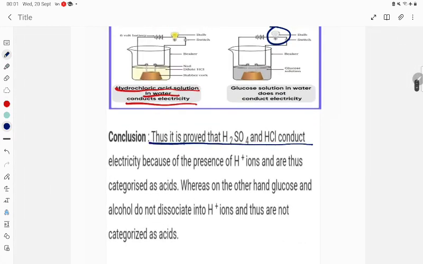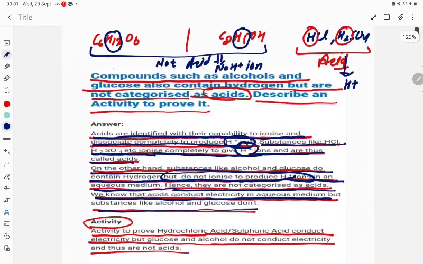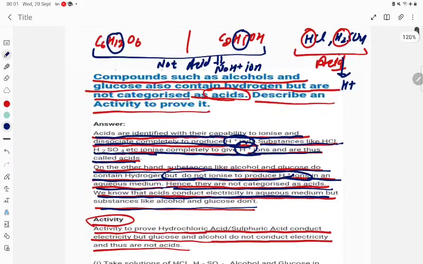Thus it is proved that H2SO4 and HCl conduct electricity because of the presence of H plus ion and are thus categorized as acid, whereas on the other hand glucose and alcohol do not dissociate into H plus ions and thus are not categorized as acid. So this is all about the activity, student.